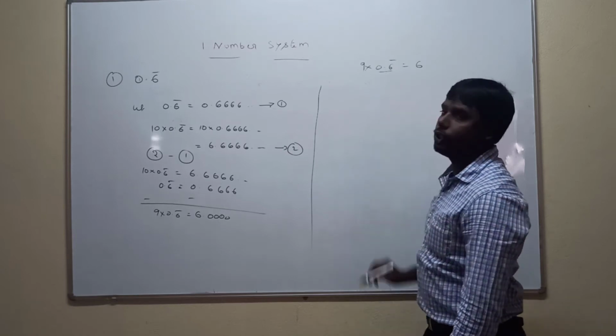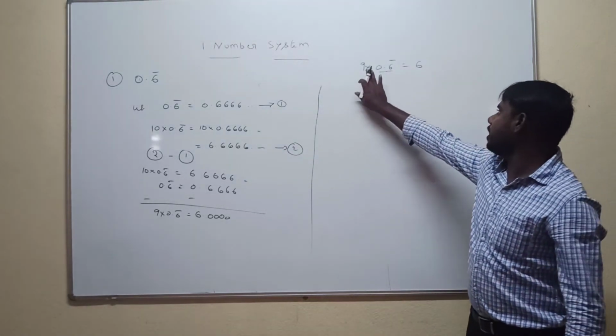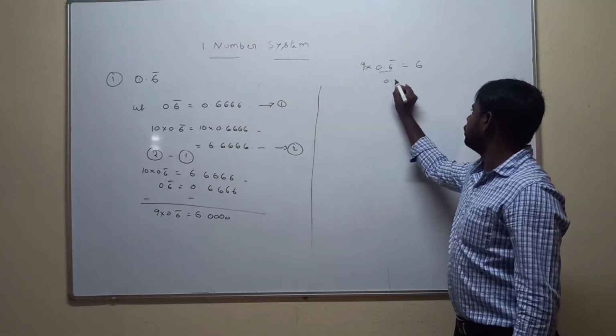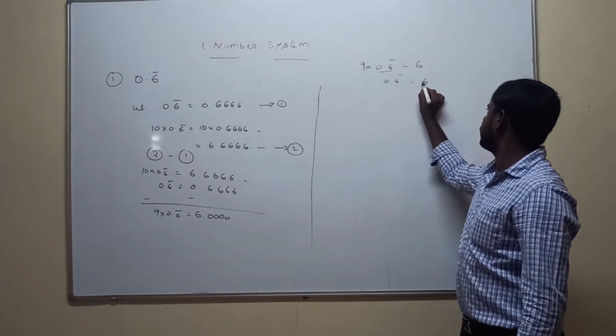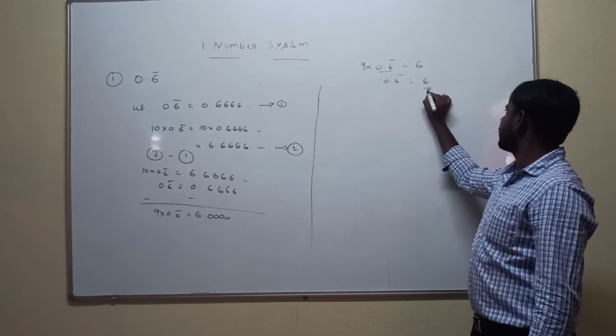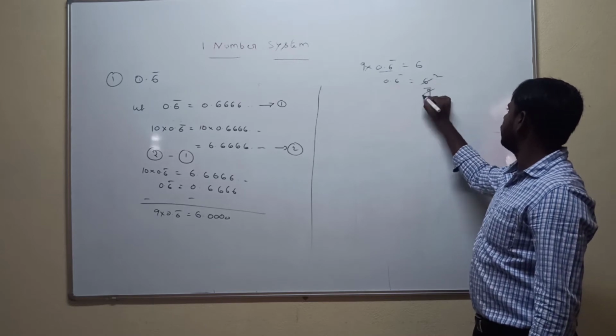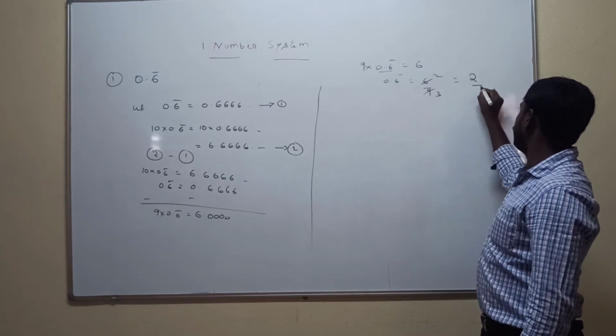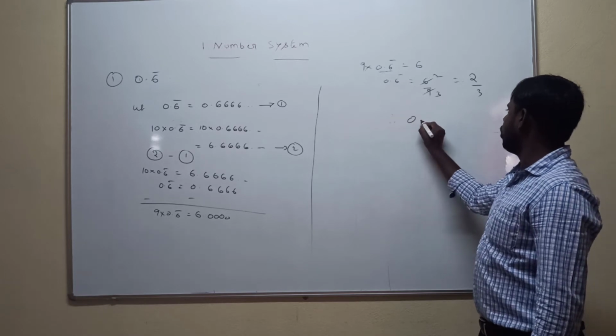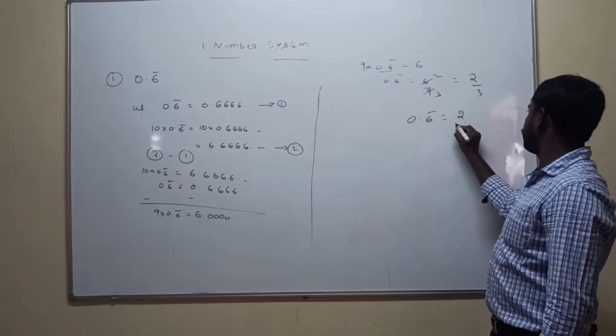To calculate 0.6 bar, the 9 goes in the denominator. So 0.6 bar is equal to 6 by 9. 9 is in the denominator, so 6 by 9, and dividing by 3, we get 2 by 3. Therefore the 0.6 bar value is 2 by 3.